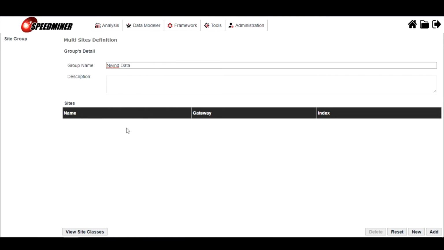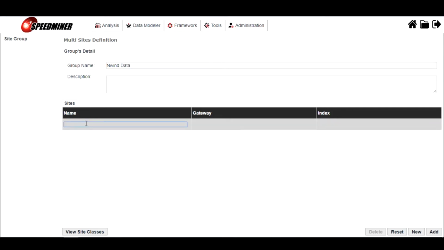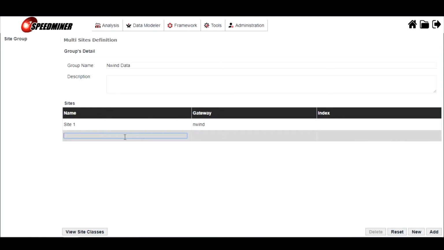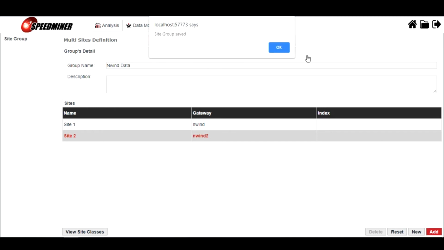I name it nothing data because I'm using the nothing database, and add the site. I will name the first one site 1. It's from nothing. Site 2 is from nothing 2. This means when you select this multi-site called nothing data, you will load data for these two sites. Click add.